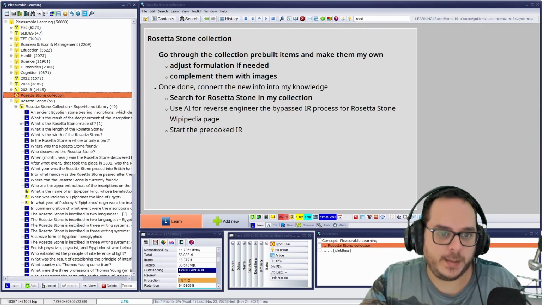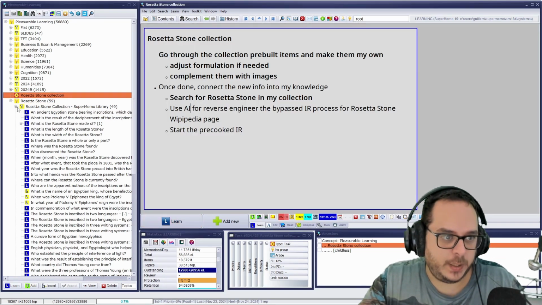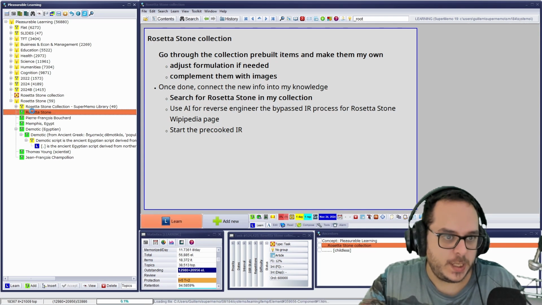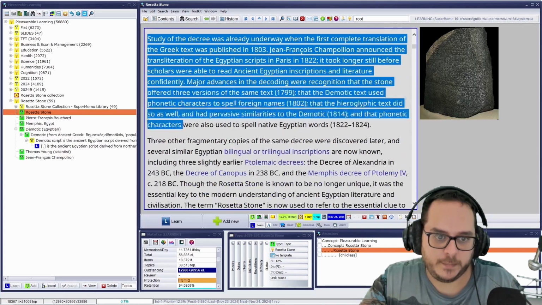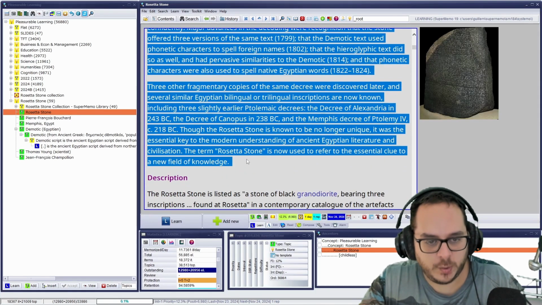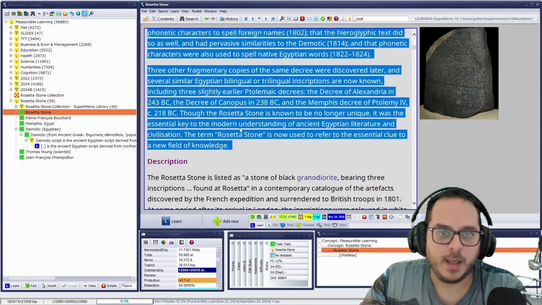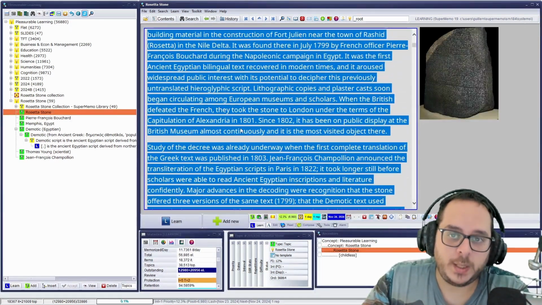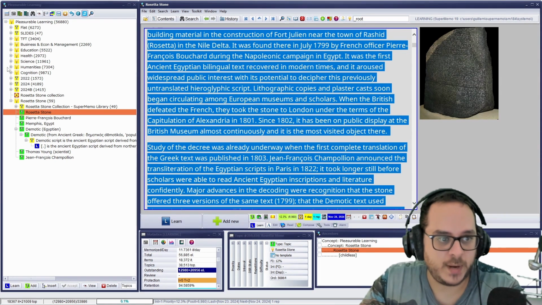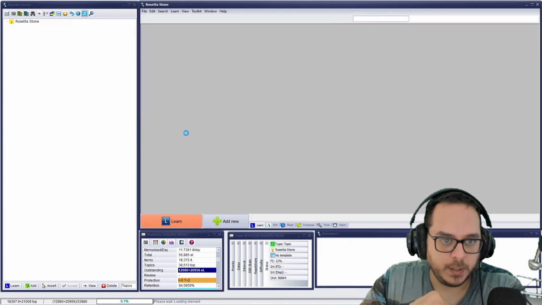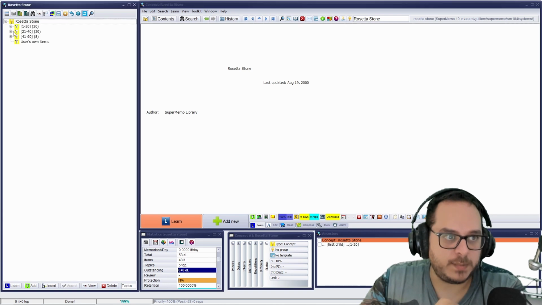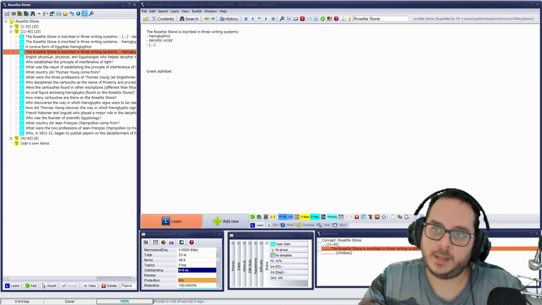Okay, so now I want to have like a pre-cooked incremental reading. So that's a Wikipedia article, and that will be the first entry, like the summary, before it goes to the specifics. It's, hey, let me see this, what I will have closed and extracted if I would have read this article and I would have done those flashcards, the flashcards in the original collection. So I don't repeat this myself. We can do that now with AI.